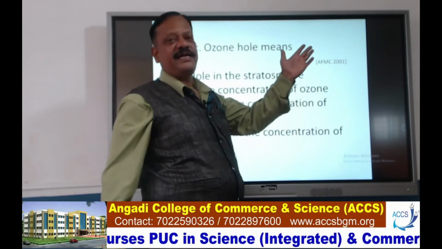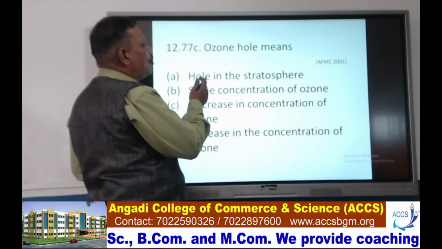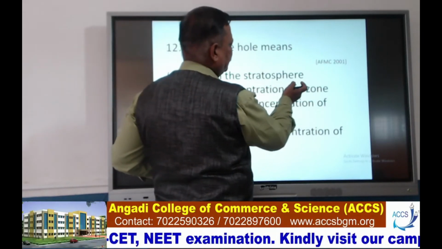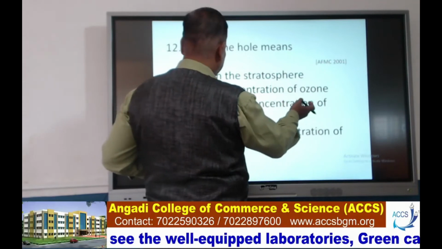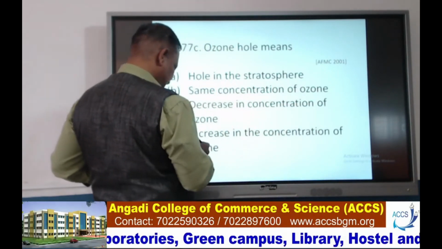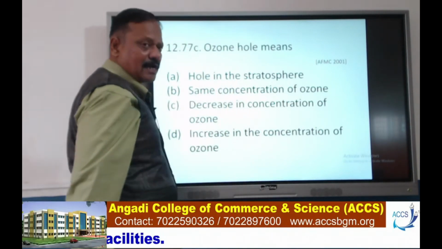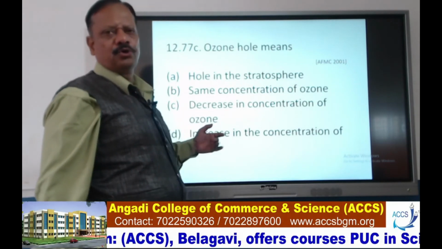Next, ozone hole means, what is ozone hole they are asking? Just see: hole in the stratosphere, same concentration of ozone, decrease in concentration of ozone, increase in the concentration of ozone. That is option C, decrease in the concentration of ozone.